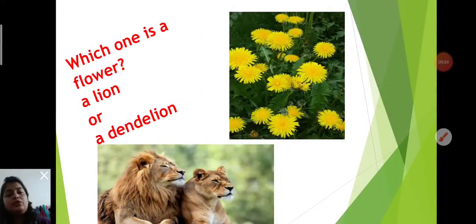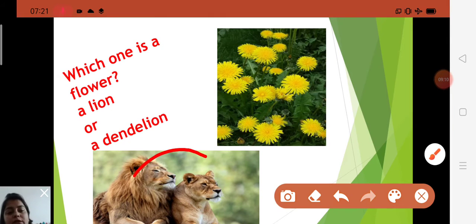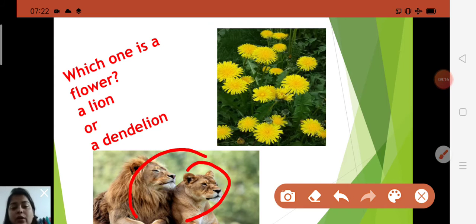Now after that, here it is asking, which one is a flower, a lion or a dandelion? Children, what do you know about this? This is a picture of a lion, and a lion is a what? Lion is the king of the jungle. It is a wild animal. So children, it is an animal, not a flower. Here it is asking which one is a flower. So what will you say?